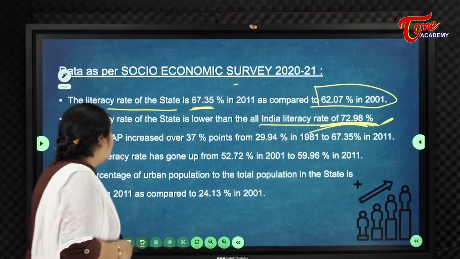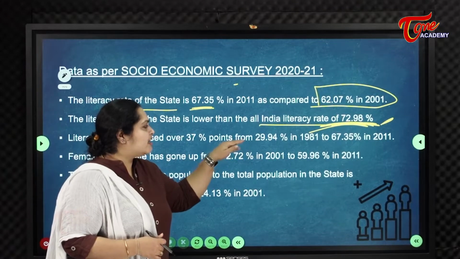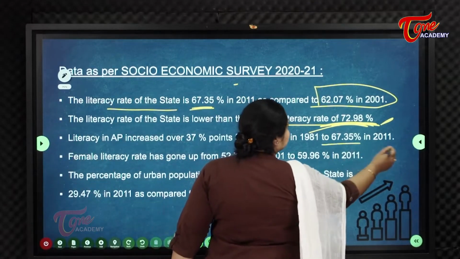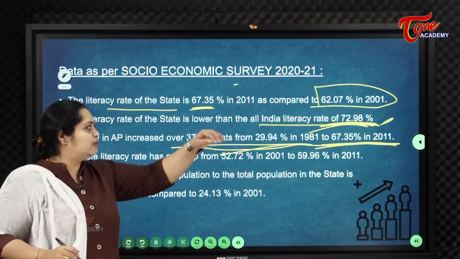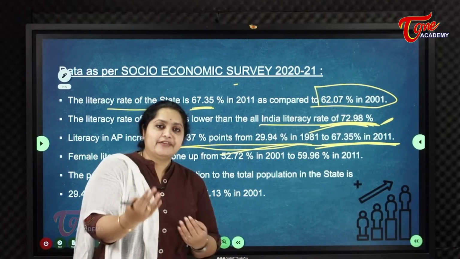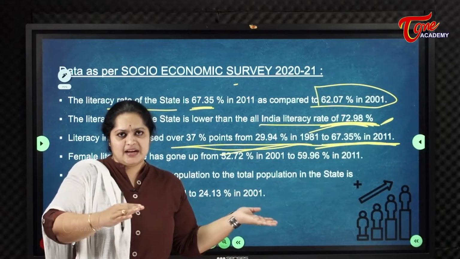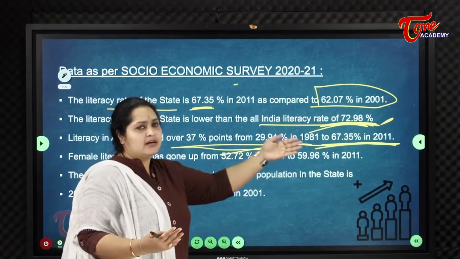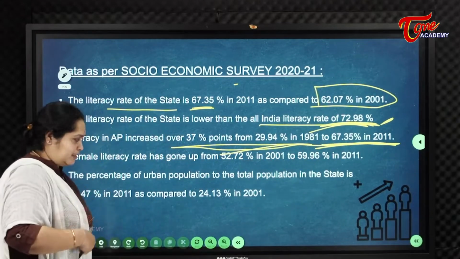72.98%. Okay, literacy in AP increased over 37 points from 29.94% in 1981 to 67.35% in 2011. If we compare from 1981 to 2011, there is an increase of 29.37%. Means we have improved our policies towards education. So it might be Sarva Shiksha Abhiyan or free education, midday meals, whatever it is, we have increased literacy by 30 points from 1981 to 2011.